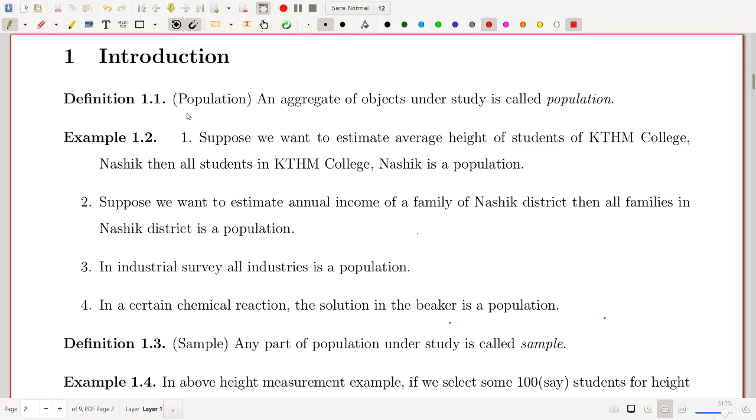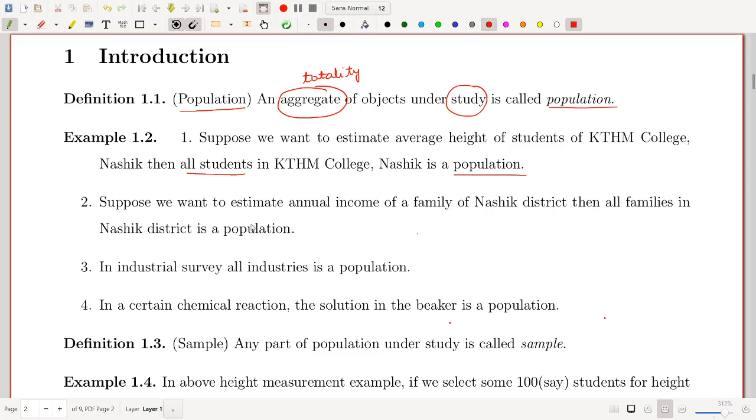So first definition is definition of population. An aggregate of objects under study is called population. Aggregate means totality. So the totality of objects under study is called population. Suppose, for example, we want to estimate average height of students from KTHM College Nasik. Then all students in KTHM College Nasik is our population.